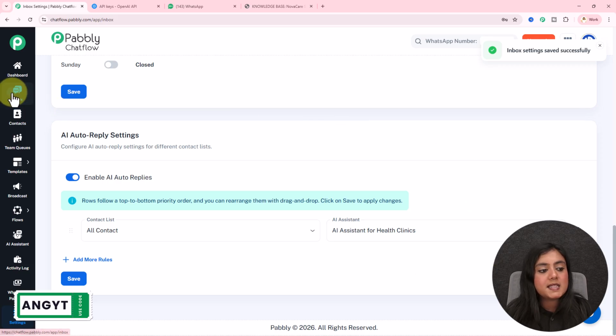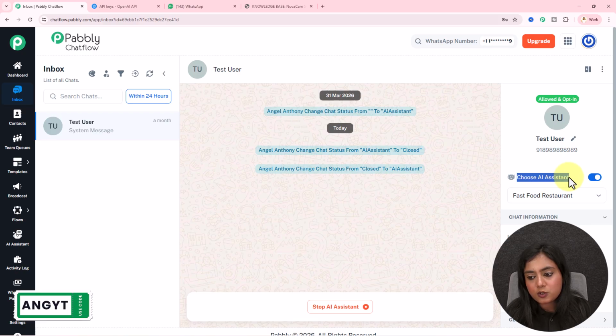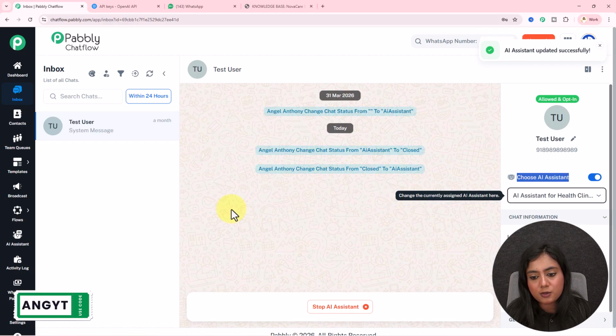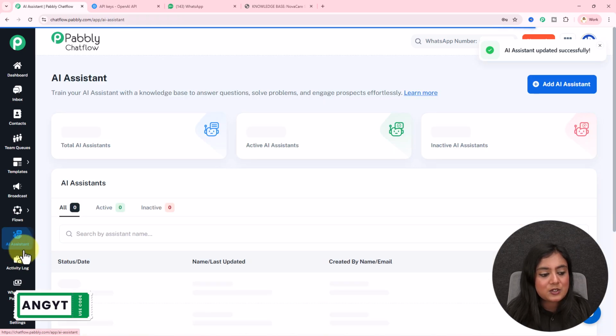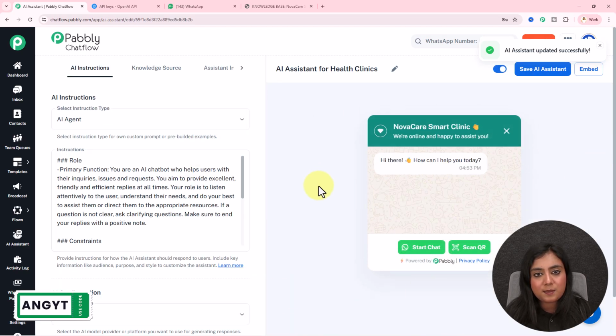If you want this assistant to be assigned to a specific user, for that, simply open the chat in the inbox. Under the phone number, you will see the option of choose assistant. Toggle the button on and select the assistant from the drop down. For this chat, this assistant will be assigned as well, okay? So now this is how you create the assistant without any need of coding and programming skills using Pabbly Chatflow.